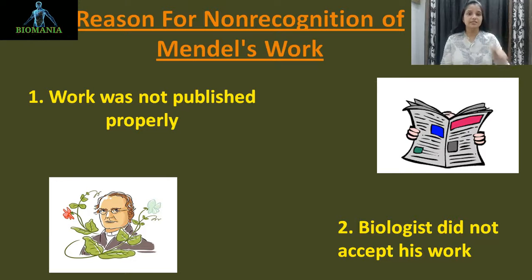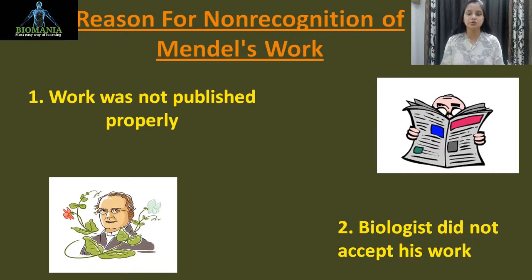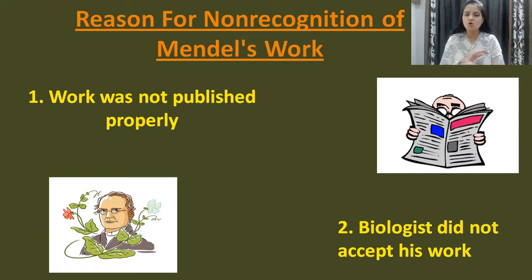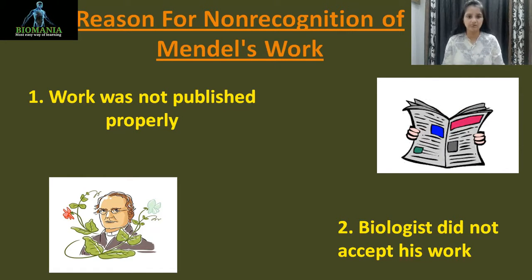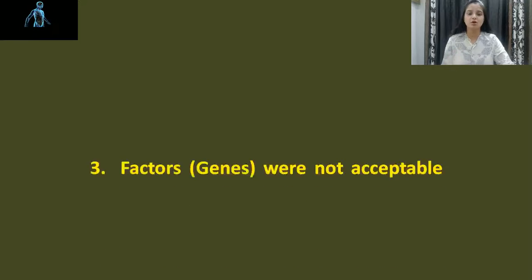And at that time, one more important theory was on the top floor, you can say, and it was Darwin's theory. It was new at that time, and everybody was very curiously searching on that theory and taking too much interest in it. So nobody was serious about Mendel's work. So these are the two main reasons why Mendel's work was not recognized for such a long period.